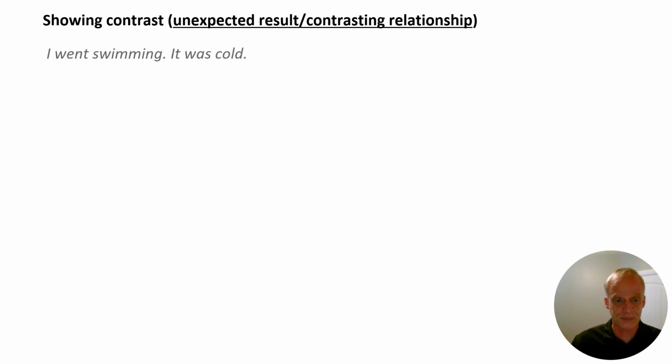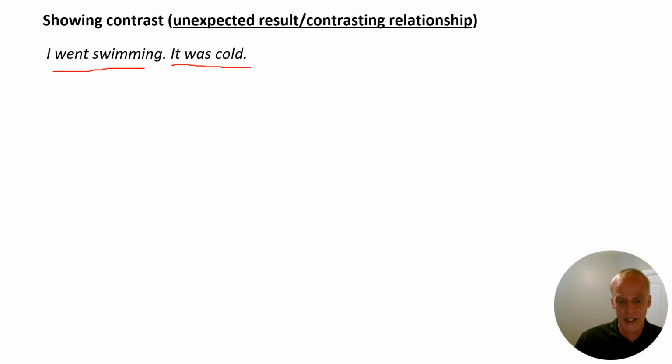To finish that handout in the chapter, we need to talk about the other ones. So the next one is showing contrast. That's where we have an unexpected relationship, a contrasting relationship between something. I went swimming, it was cold. Usually, if it's cold, we do not go swimming. So this is that unexpected relationship, that contrasting relationship.